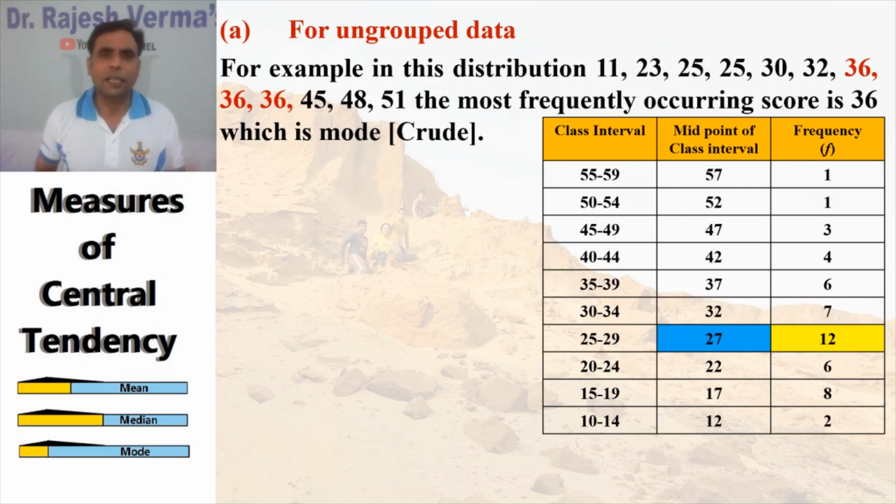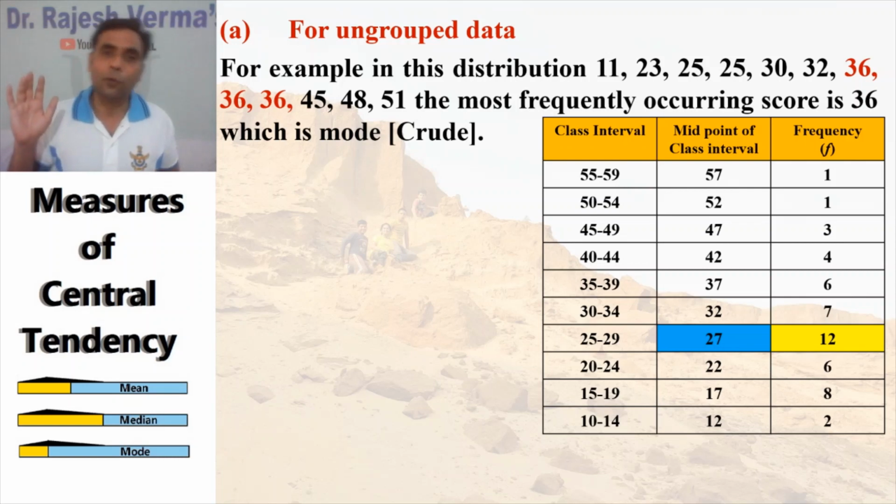Now you see the most frequently occurring score is 36, because 36 comes 3 times in this distribution. So 36 will be the mode. Getting my point? So easy to calculate. You just arrange all your data in ascending order and check which score occurs more frequently, and that score will be the mode.